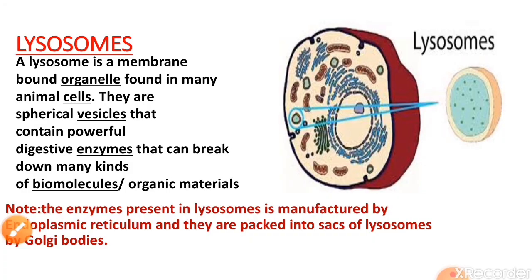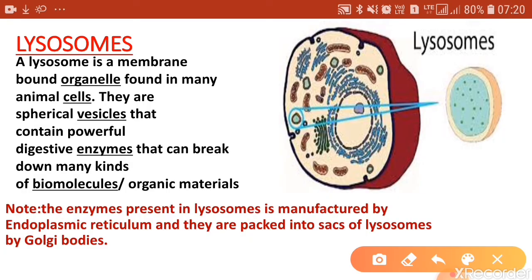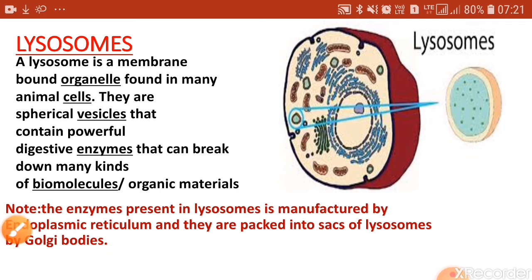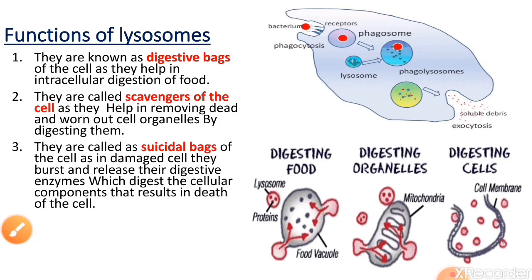So the lysosomes are made by the Golgi bodies, but the enzymes which are present inside them are made by the endoplasmic reticulum, modified by Golgi bodies, and secreted as vesicles of lysosomes by the Golgi bodies. Okay, so that's about the lysosome. Now let us study the functions of lysosome.